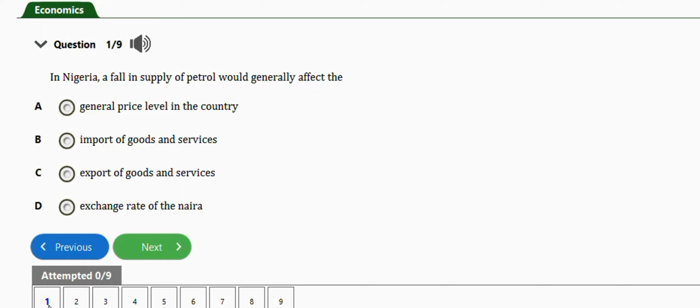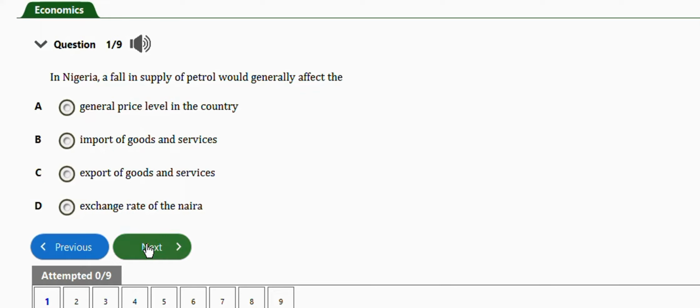Let's get started. The first question says, in Nigeria, a fall in supply of petrol would generally affect the general price level in the country, imports of goods and services, exports of goods and services, or the exchange rate of the naira. So the right answer is option A, general price level in the country.